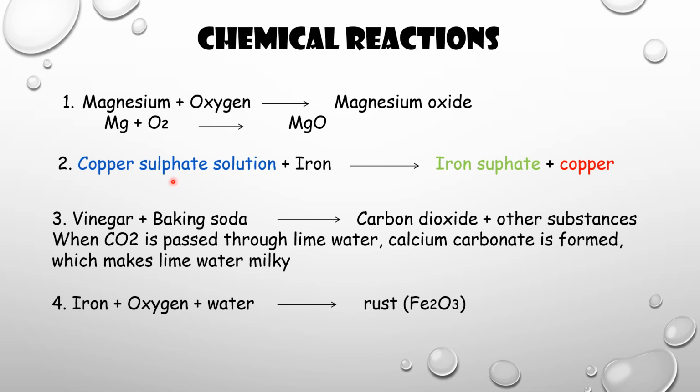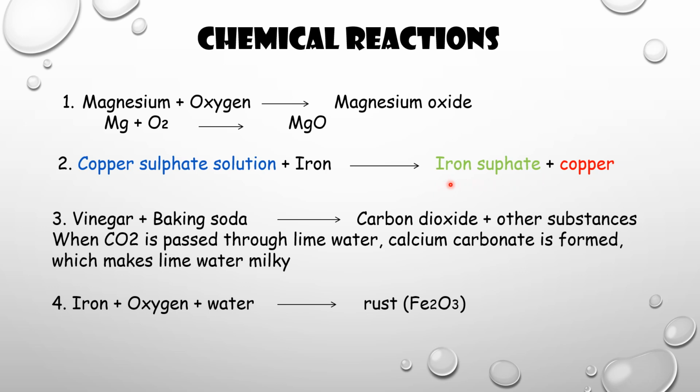We can see that the color of the solution changes to green because of the formation of iron sulfate, and the nail is covered with copper, and a brown color we can observe. So that is the second chemical reaction, very important.